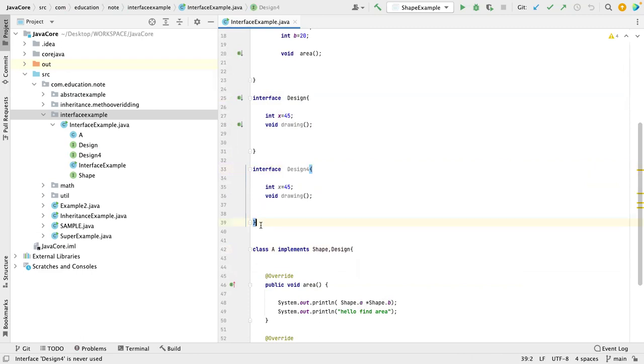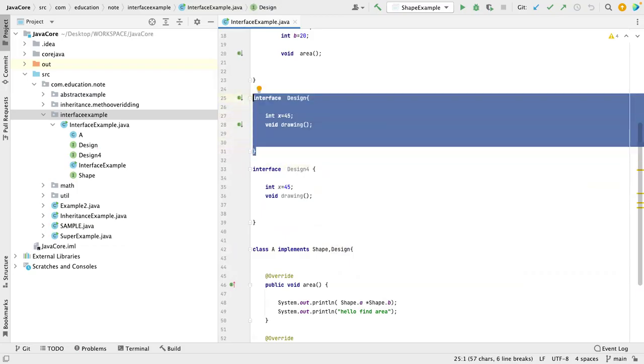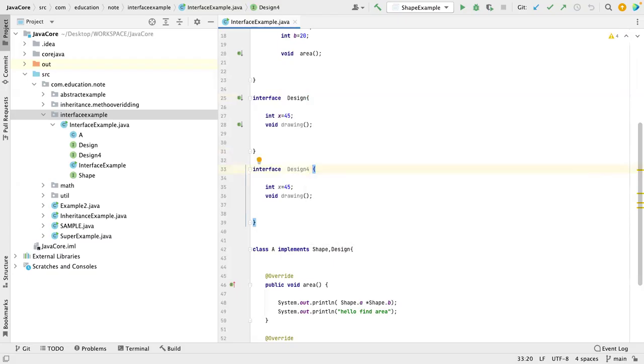Now this is an interface, right? Let us assume this is an interface. I want to extend this property. I want to inherit this property of design into design 4. So how will I do that? Let us assume design version 1, and I've created design version 4. Whatever the previous features are, I just want to extend them. So how can I do that? So remember, one interface can inherit from another interface by using the extends keyword.